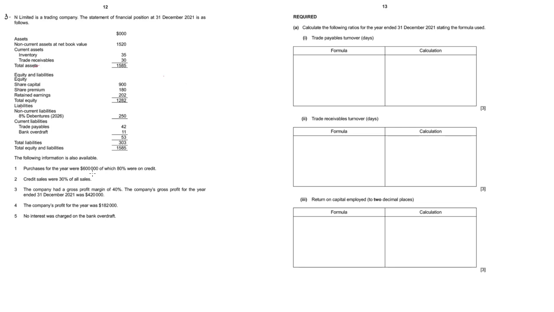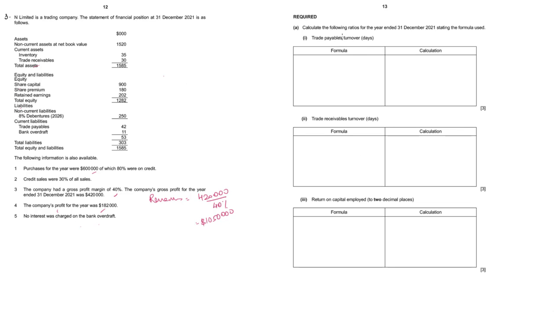Additional information: purchases 600,000. Out of this, 80% was credit. Credit sales were 30% of all the sales. Sales is not given directly, but they tell you that out of total sales, 30% was credit. Gross margin was 40%. Company's gross profit is 420,000. If gross profit is 420,000 and gross margin is 40%, I can say that my total revenue will be 420,000 divided by 40%. So that makes it 1.05 million. Company's net profit is 182,000. No interest was charged on bank overdraft.